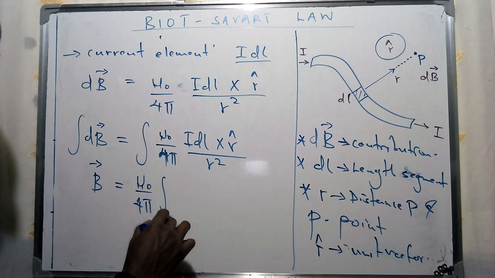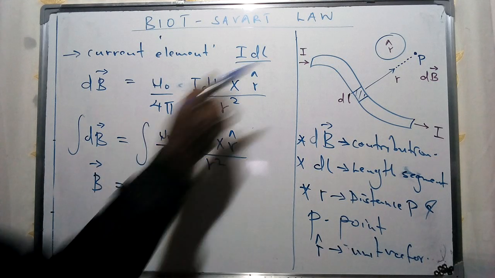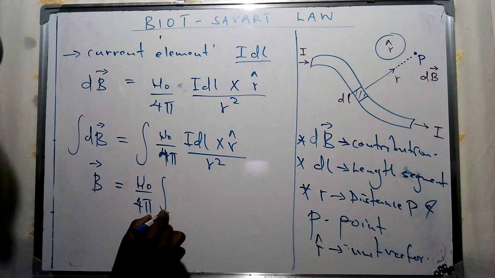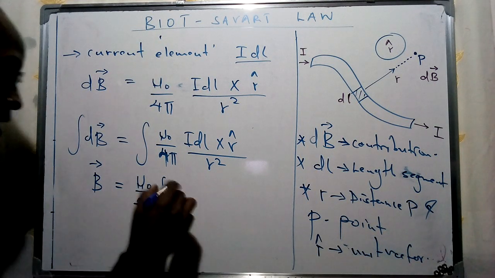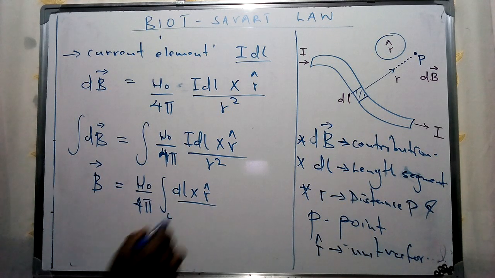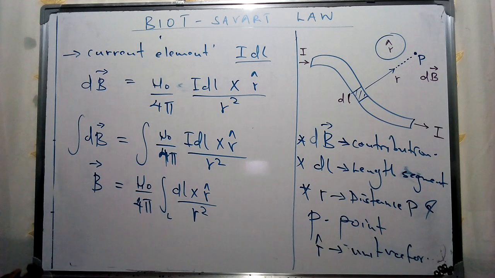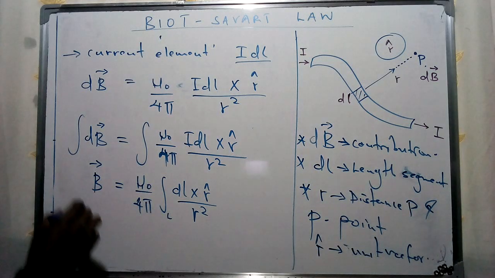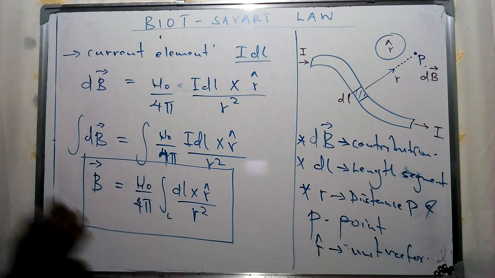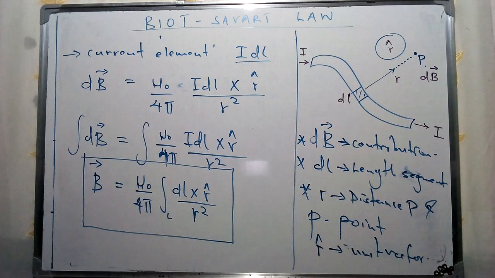And then if we consider the total length of that specific conductor given as L, from this element of dl which I've mentioned, we are going to do the whole integration over the length L of dl times that specific unit vector, all over the square of the distance between them and that point, which is going to give us B. So this is going to result in a law which gives us the overall magnetic field at that specific point due to the various element contributions.